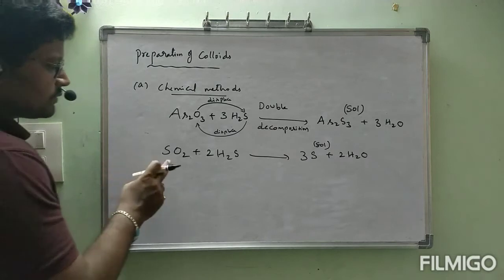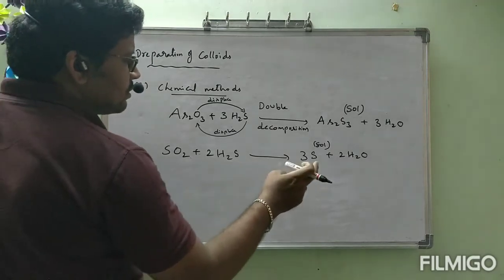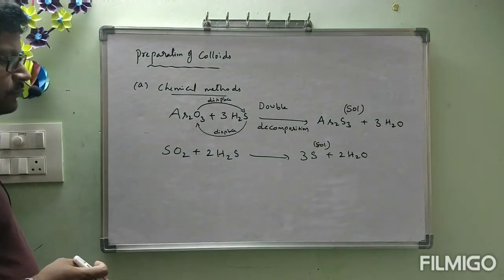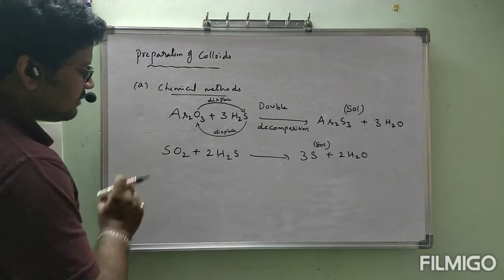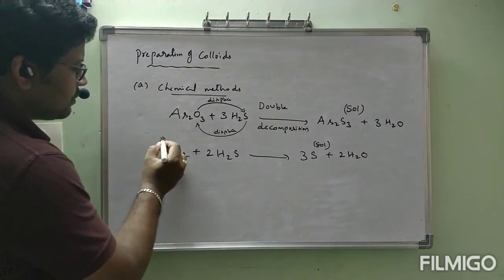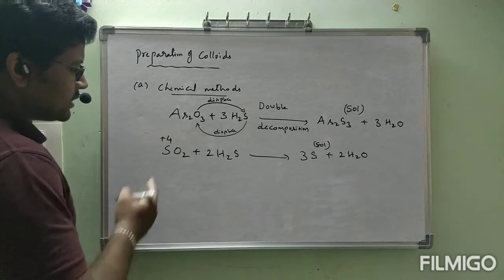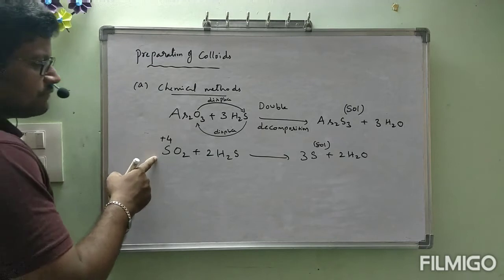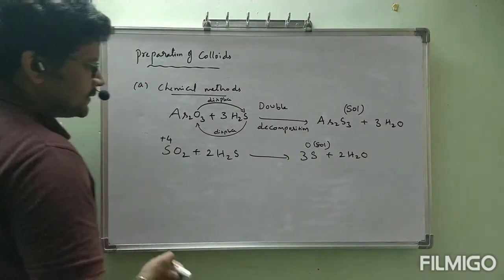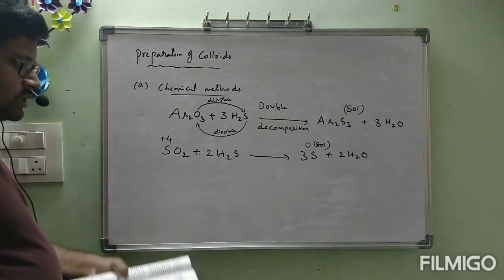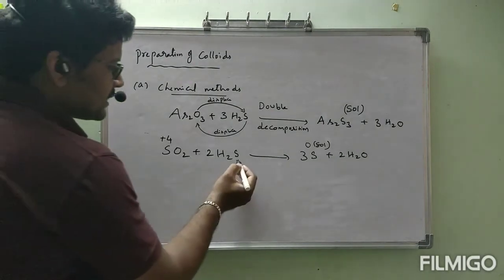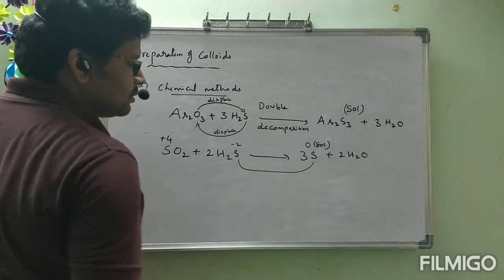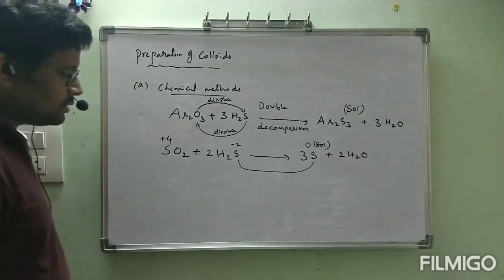Okay, now SO2 plus 2H2S gives rise to 3S plus 2H2O. The oxidation state of sulfur here is plus 4, because oxygen is minus 2, 2 into minus 2 is minus 4, so sulfur is plus 4. Sulfur plus 4 is becoming 0. That is reduction. But they give oxidation. Here the sulfur oxidation state is minus 2, and here it is 0. Minus 2 to 0 is an increase in oxidation number.